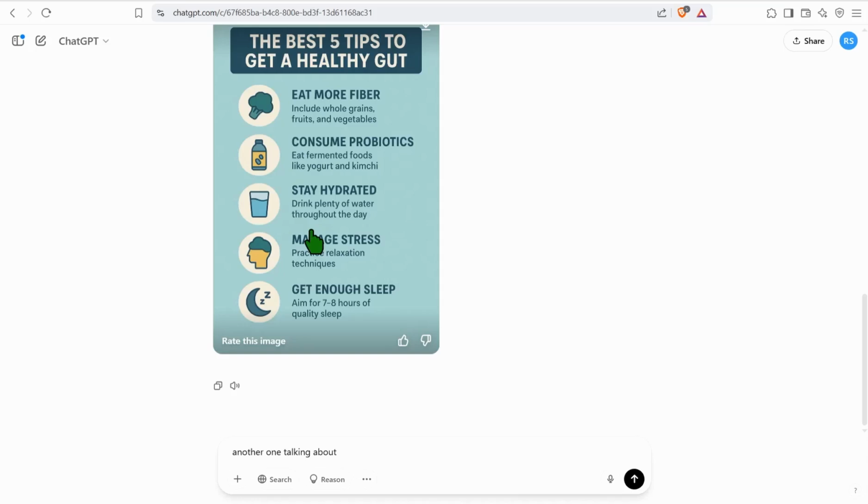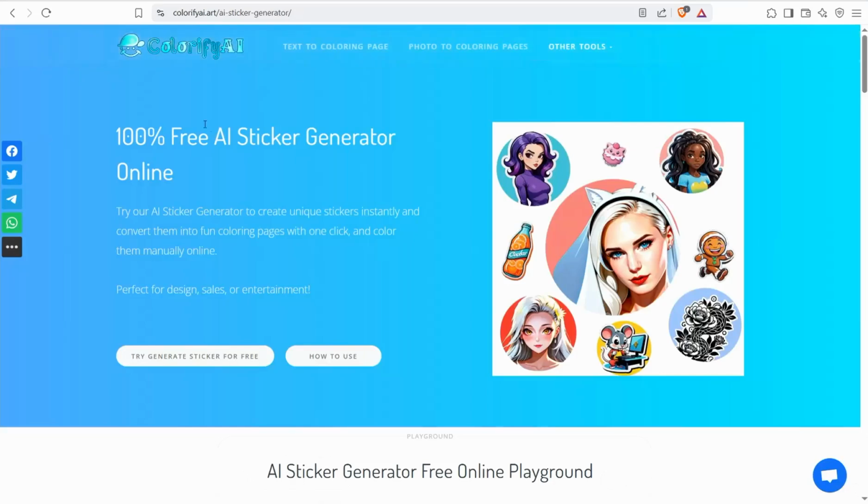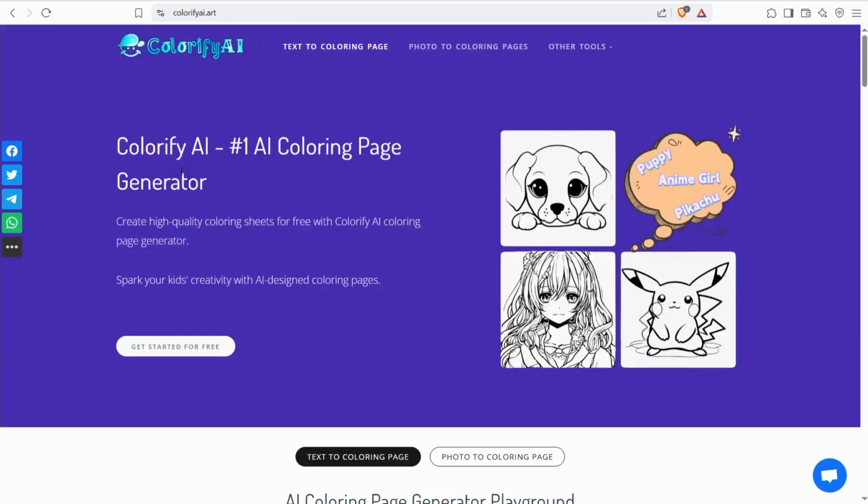And for that, I'm going to show you an awesome website you can depend on to create your coloring pages effortlessly. This website is clarifyai.art, where you can generate high quality coloring pages completely for free, either by converting your text or your prompt to a coloring page, or by converting your photo to a coloring page.